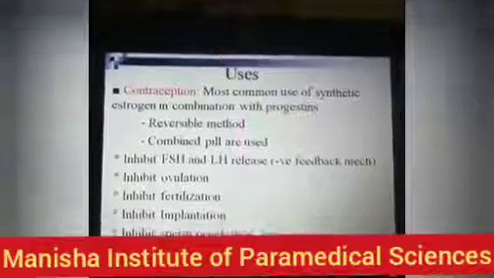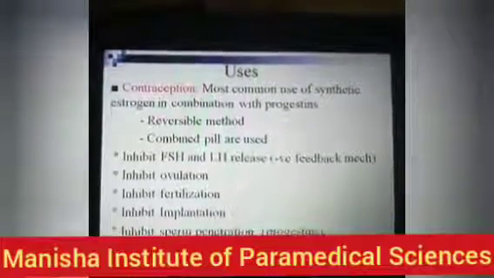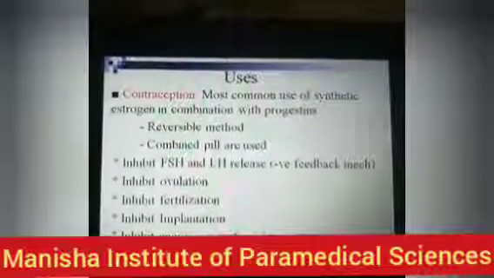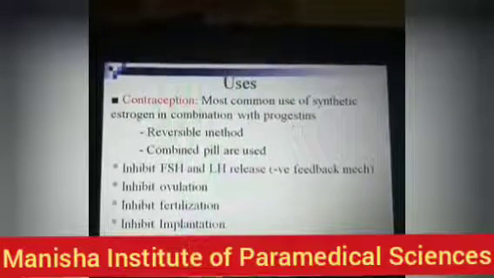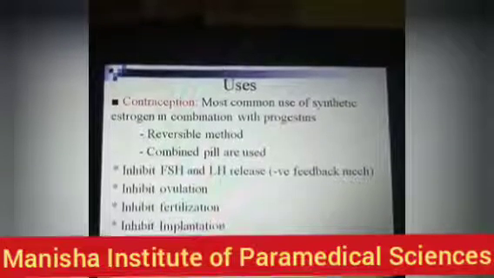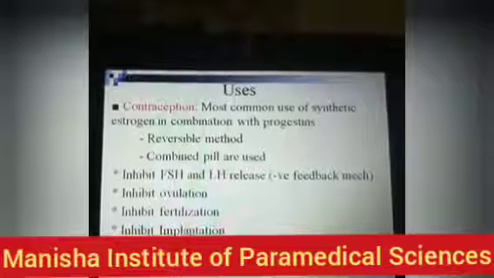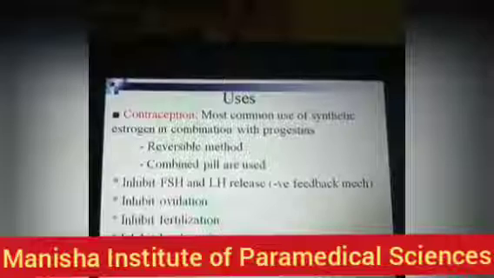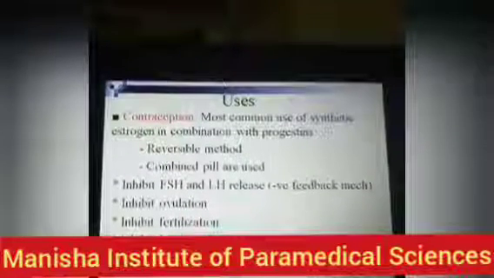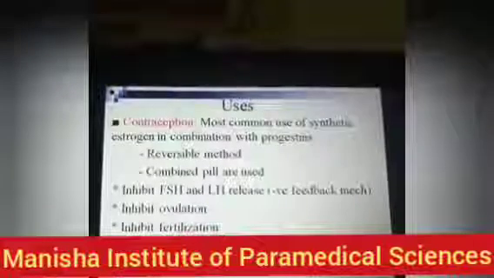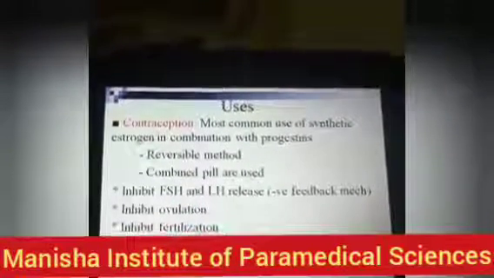So where do we use estrogen? Therapeutic uses of estrogen: we use estrogen for contraception, which is the most common use of synthetic estrogen, in combination with progestins. Contraception is a reversible method, and generally we use combined pills. Combined pills means estrogen as well as progesterone. We have various drugs like Mala N, Mala D preparations in which there is ethinyl estradiol along with norgestrel.